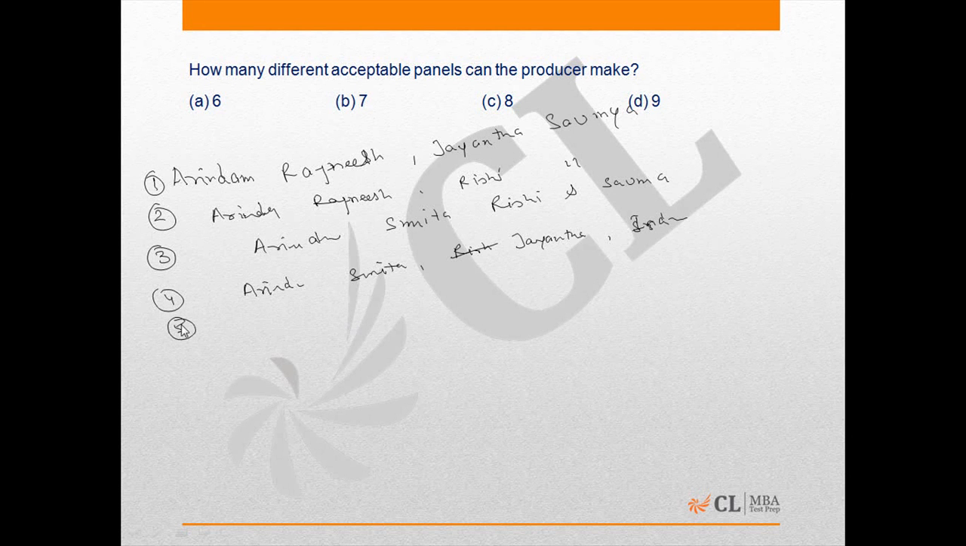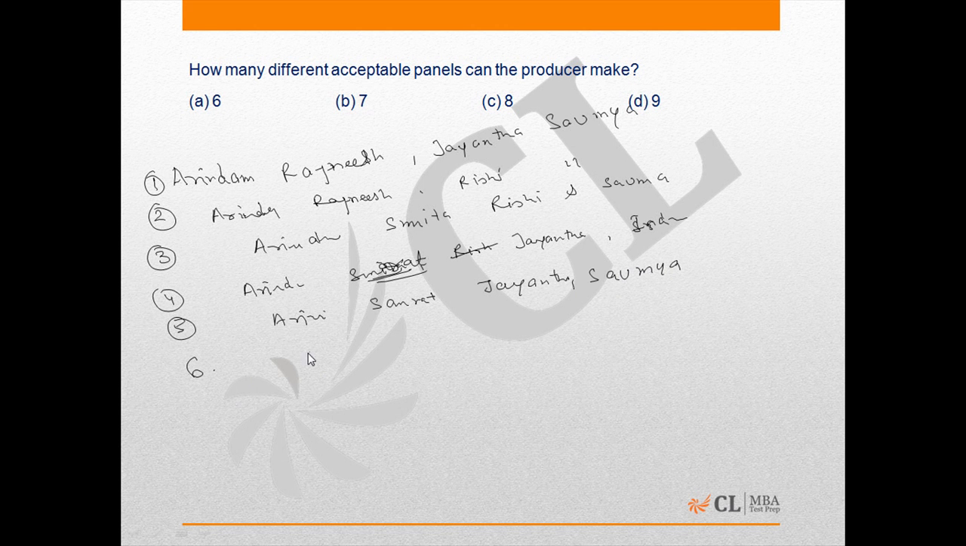Fifth could be Arindam, Samrat. Here we have made a mistake. We have to take one more person. Here we can take Samrat as the person. So Samrat has to be there. So Arindam, Samrat, Jayanta, and Soumya is the other person.